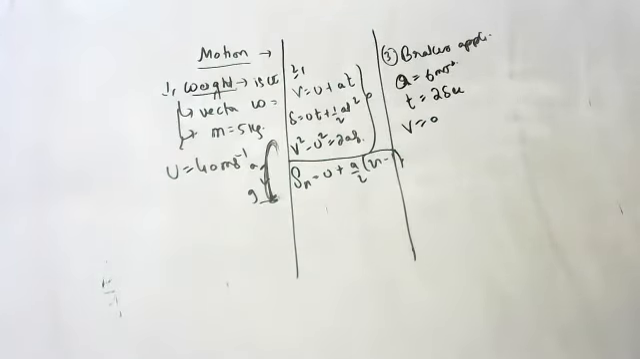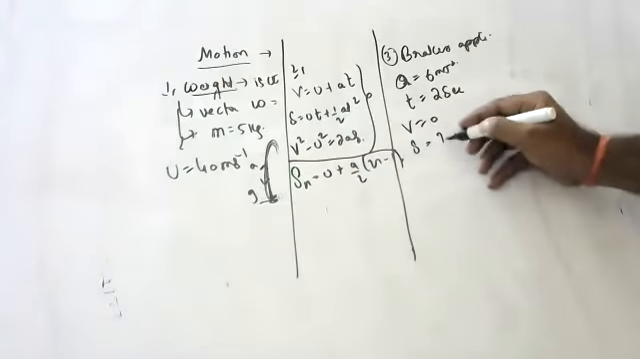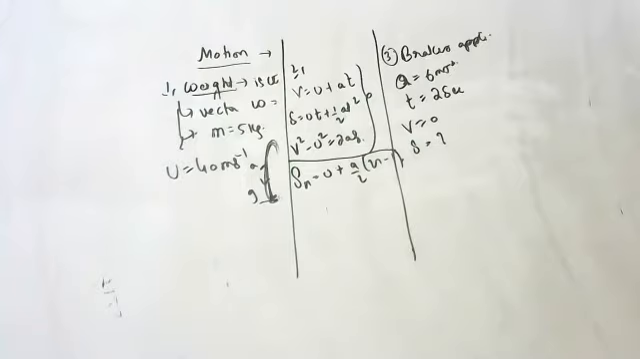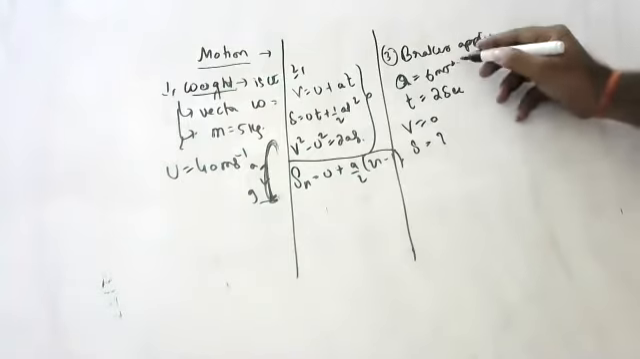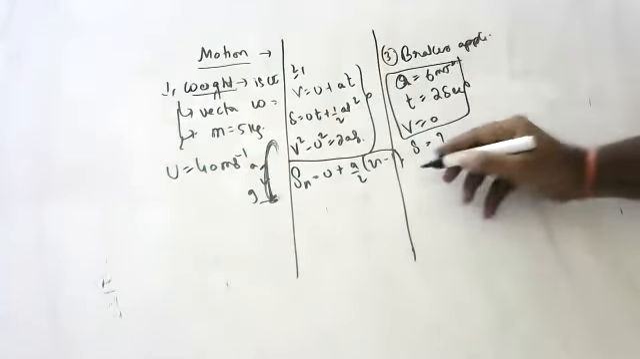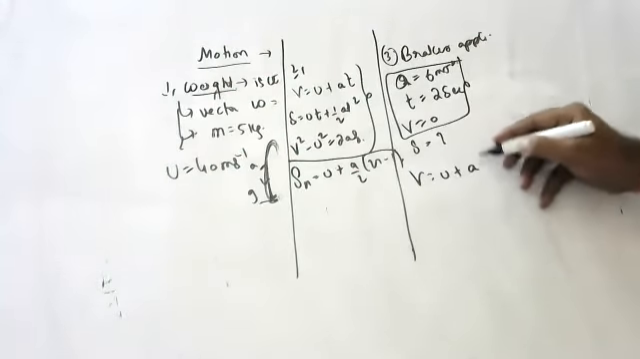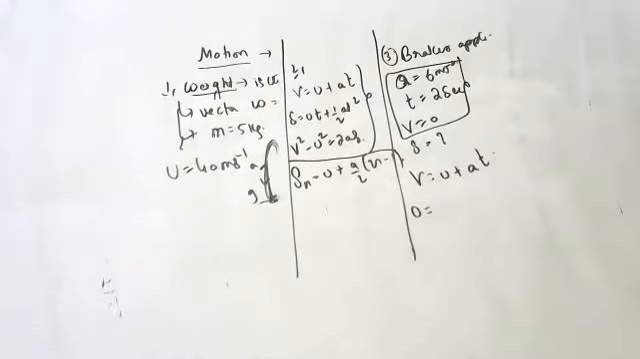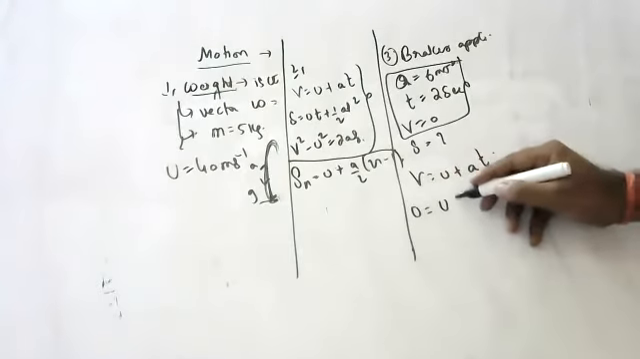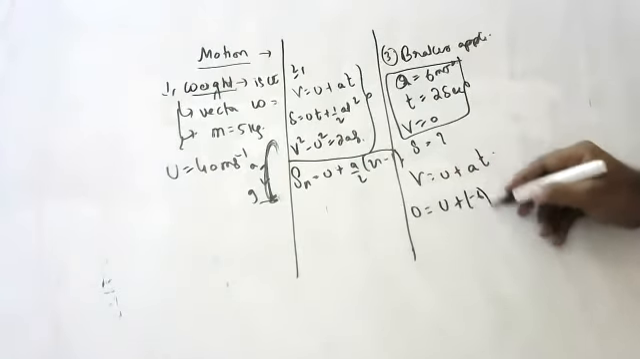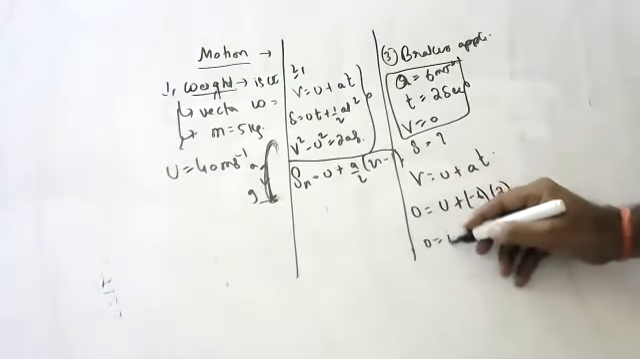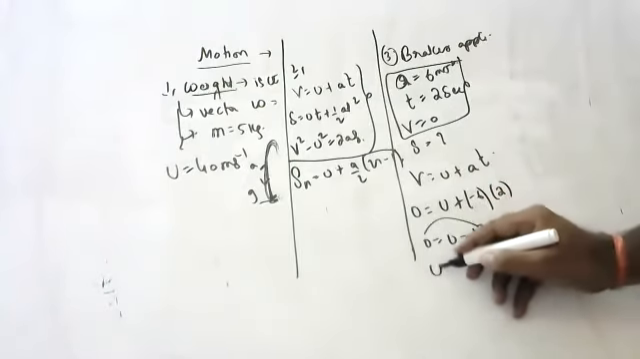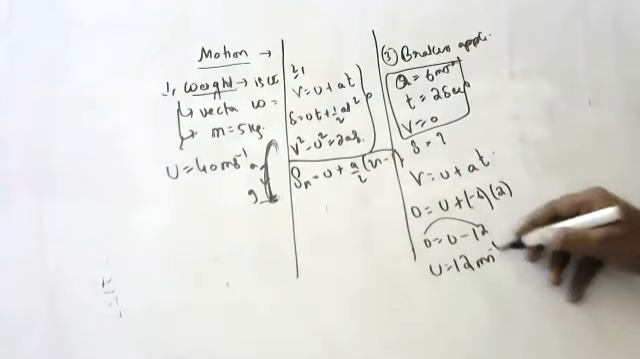Coming to stop means final velocity is 0. In 2 seconds, if the car takes 2 seconds to stop after the application, calculate the distance it traveled before coming to rest. So using VUAT, let's find U, the initial velocity. V is equal to U plus AT. It is coming to rest. A is how much, children? Minus 6. T is 2. 0 is equal to U minus 12. So initially it is traveling with 12 meters per second.